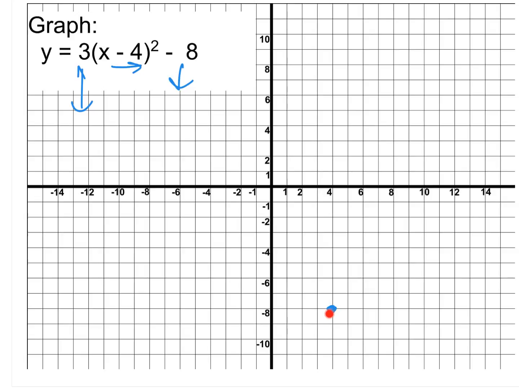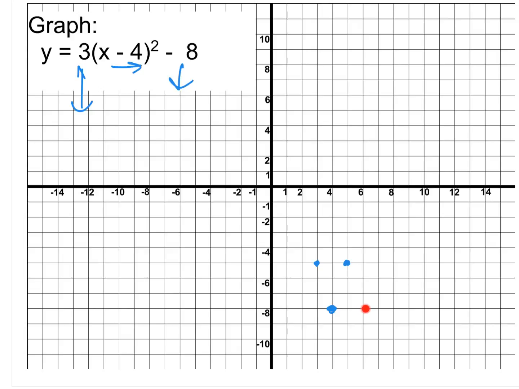So from that point, we normally would go over 1, up 1. But in this case, we got that 3 up front. So instead, I'm going to go over 1 and up 3 times as far. So 1 times 3 is 3. So that's where my next point's going to need to go. I go over 1 and up 3. Do both sides at the same time. Make your life easier.